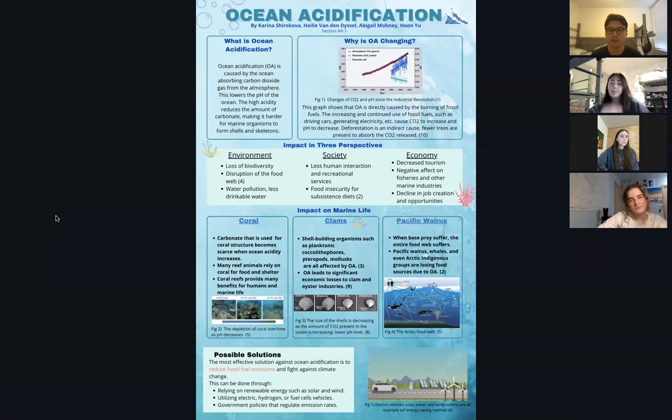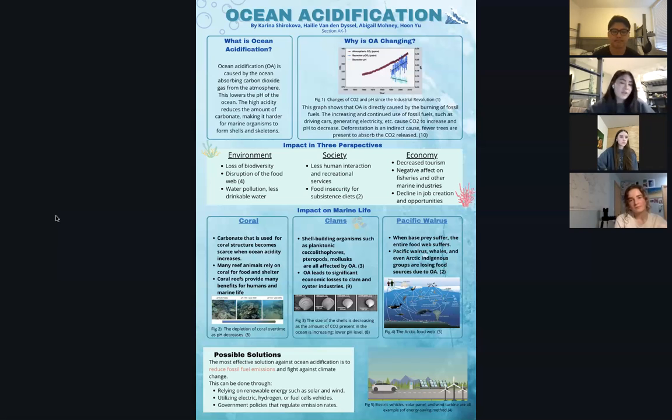From an economic perspective, first of all, there's going to be decreased tourism, and a lot of businesses that rely on tourism are going to struggle because there's less interaction between people and the marine organisms. There's also a negative effect on fisheries and other marine industries because there's less production, as it is hard for marine organisms to survive when there's ocean acidification. As a result, there is going to be a decline in job creation and opportunities.